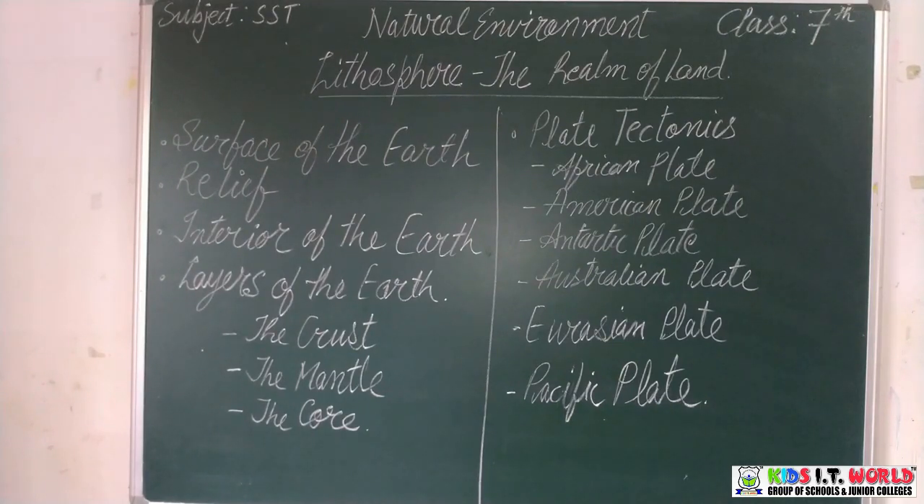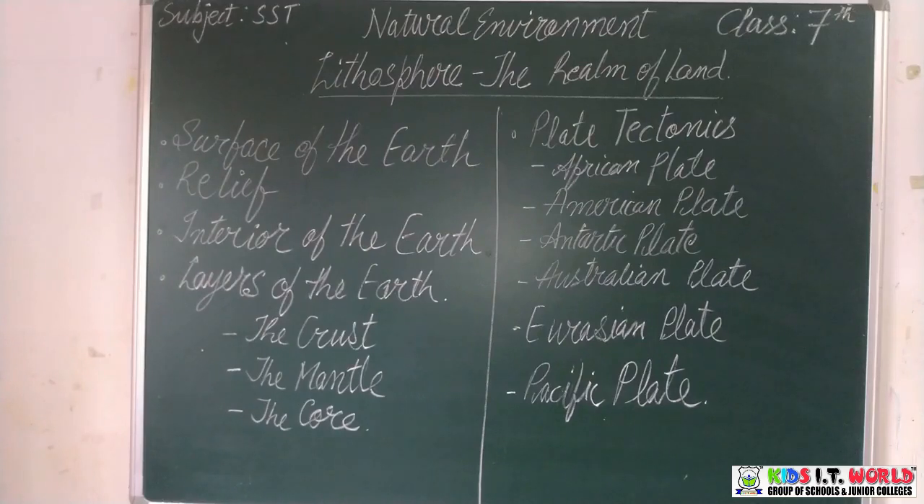Now we study the mantle. The mantle lies below the crust. Its depth varies between 35 km to 2,900 kilometers. It is composed of dense and rigid rocks. Rigid means very solid. It has a predominance of minerals like magnesium and iron. The upper part of the mantle is known as the asthenosphere, which is plastic and is partially in a molten state. The lower part is however solid.